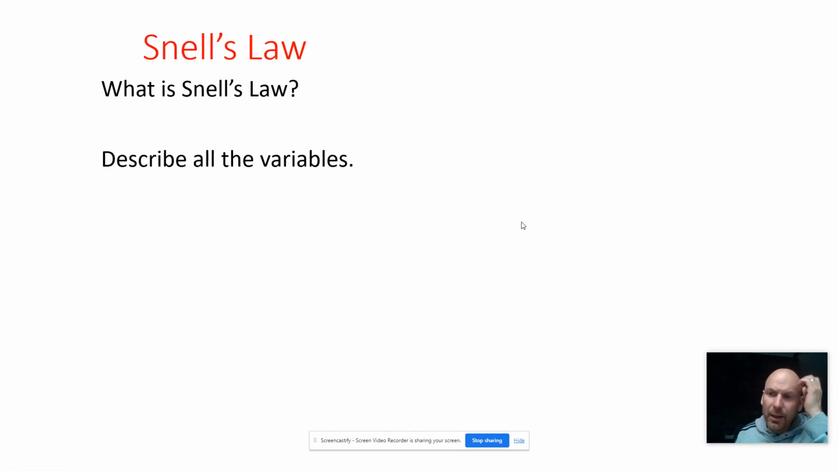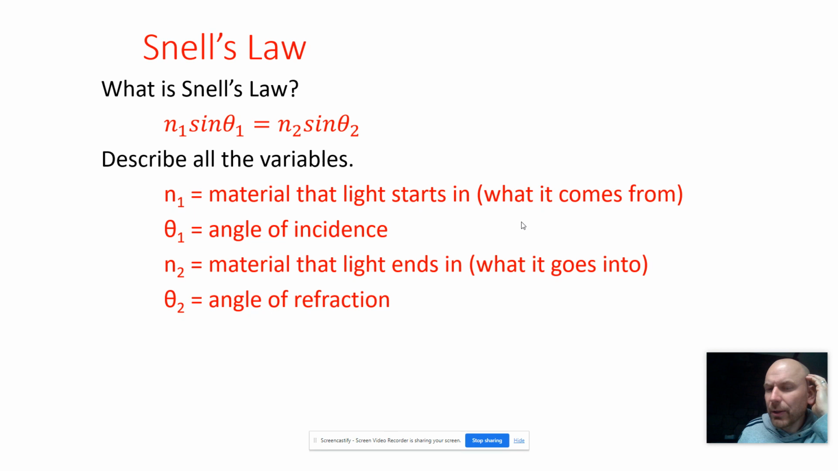So Snell's law captures this, how much the angle changes. This is n1 sine theta 1 is equal to n2 sine theta 2. n1 is the material that light starts in, like where it comes from. Theta 1 is the angle of incidence. n2 is the material that light ends up in, so where it goes into. And theta 2 is the angle of refraction.